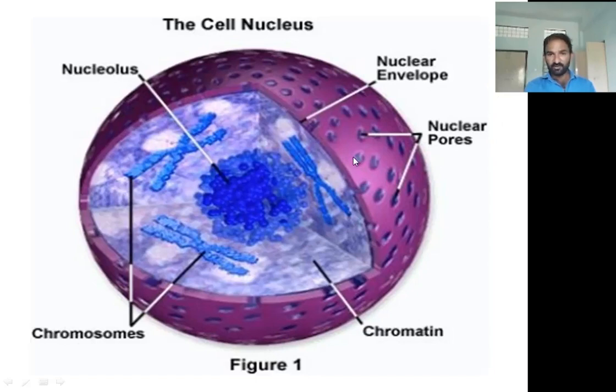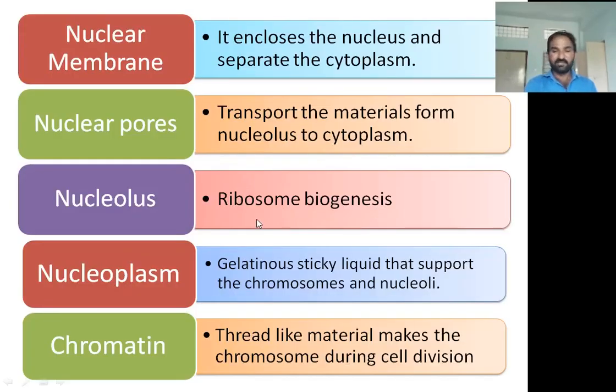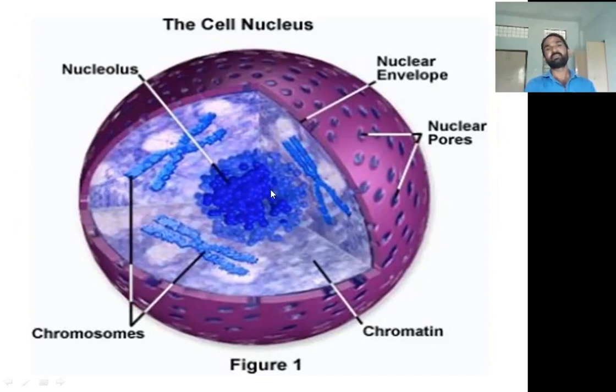Here you see pore-like structures present on the surface of the nuclear envelope. These are called nuclear pores. Inside the nucleus there is genetic material, which is involved in various kinds of metabolic activity and produces various products. Those products are transferred through these nuclear pores and enter the cytoplasm. So the nuclear pores are involved in the transfer of substances from the nucleus to the cytoplasm.